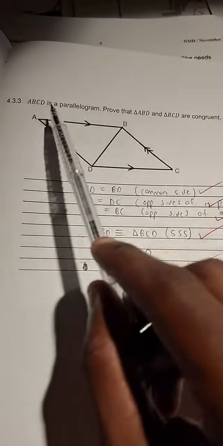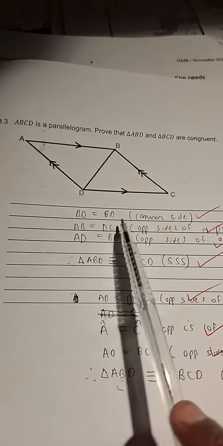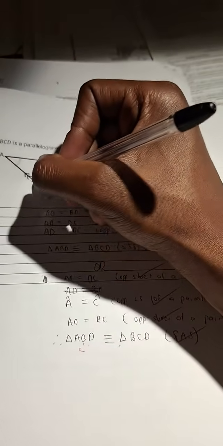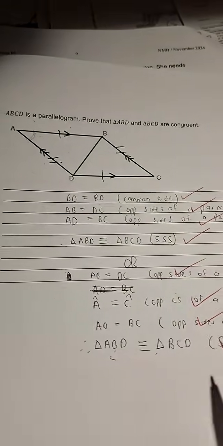Okay, I think the concluding questions here. Then we had ABCD is a parallelogram. Prove that ABD and BCD are congruent. ABD is congruent to BCD. So here you can see, what do I have? A parallelogram. What do I know about a parallelogram? I know instinctively, I don't need to even be told, I know the opposite sides of a parallelogram are equal.